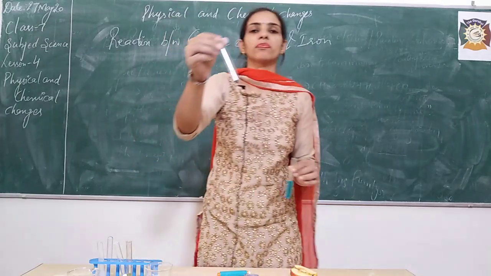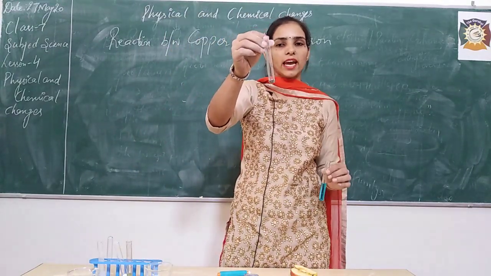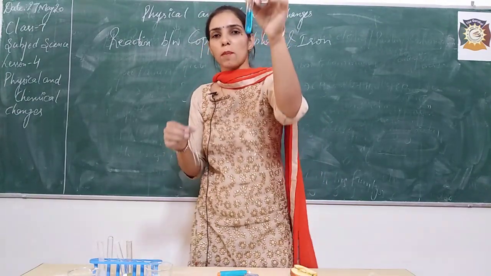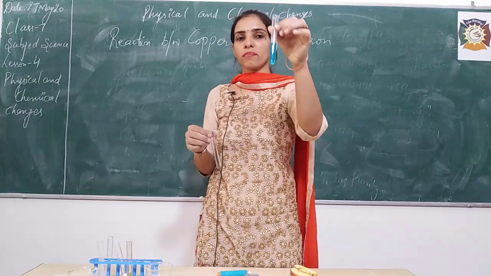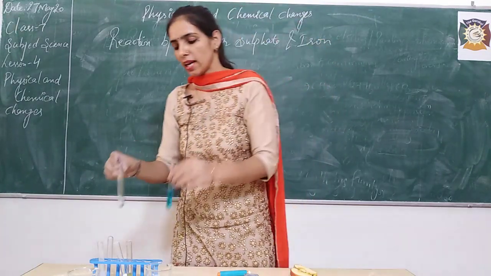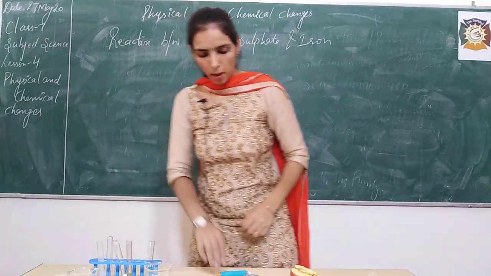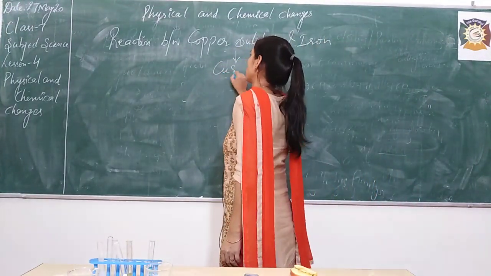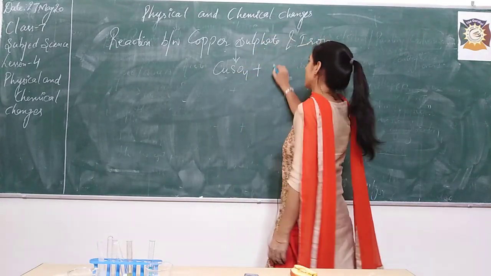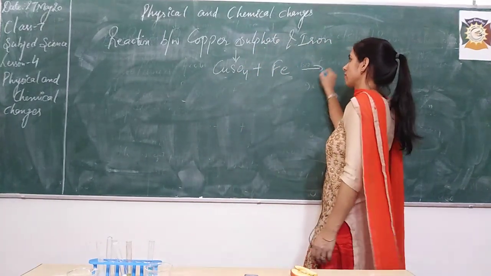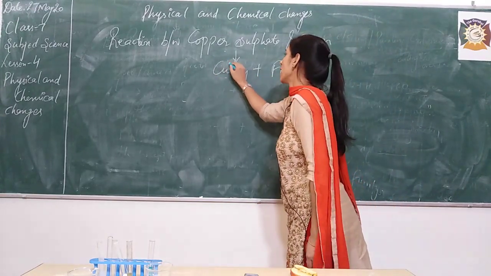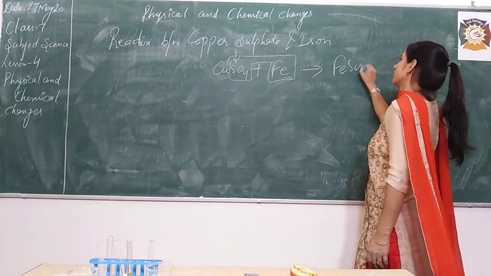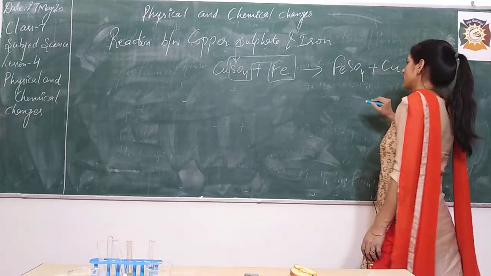Now some iron filings are there with me. So what I will do, I will add some iron filings to this copper sulfate solution. Okay, what will happen, what will form, let me explain first with the help of this reaction here. Copper sulfate, I write the formula CuSO4. Iron, let me write the symbol Fe. What will form? FeSO4. Okay, that means ferrous sulfate will form, and copper.